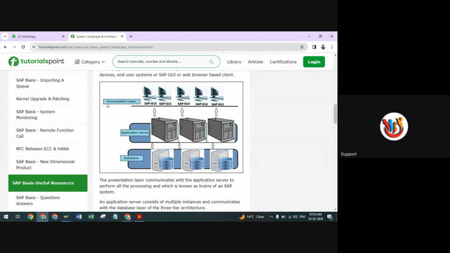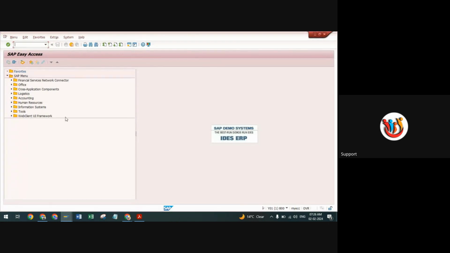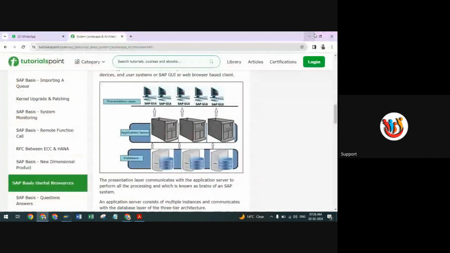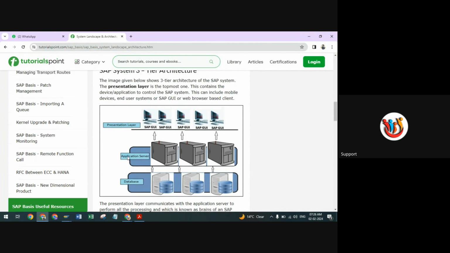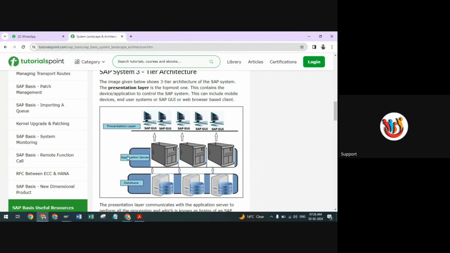SAP GUI, whatever currently we are using, this is our presentation screen. It is going to be showing you all the presenting data from the backend, correct? Application server, in between it's working, and finally one is your database. Here I'll clearly mention all the things. Okay, so image given below, the three architecture of the SAP system. Presentation layer is the topmost one. It contains the devices, applications, and controls of your system here, which includes your mobile devices or end user system of the GUI or web browser based client.